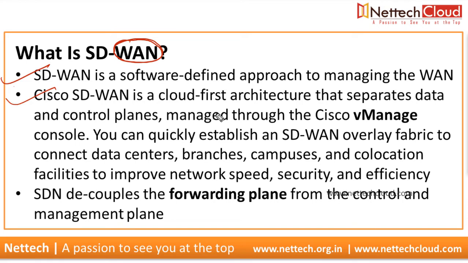Cisco SD-WAN is a cloud-first architecture that separates data and control planes, managed through the Cisco vManage console. You can quickly establish an SD-WAN overlay fabric to connect data centers, branches, campus, and co-location facilities to improve network speed, security, and efficiency. So basically, there is a seamless extension of the wide area network.